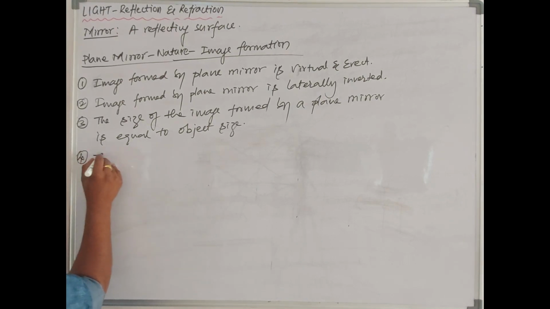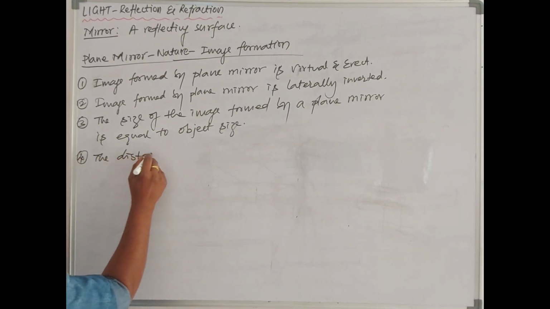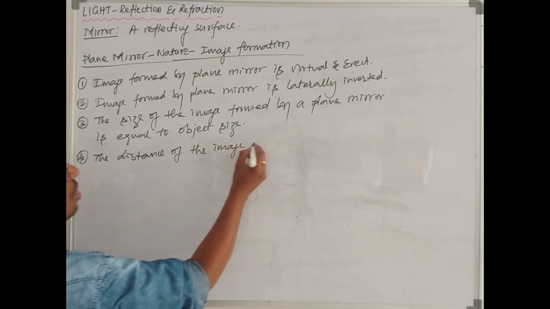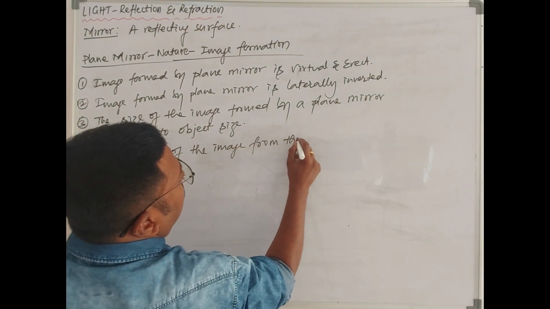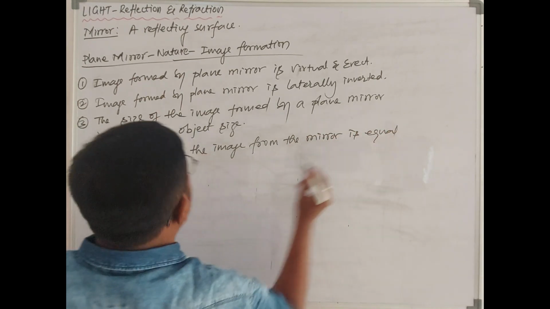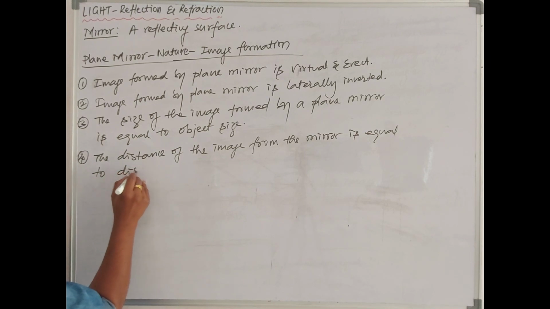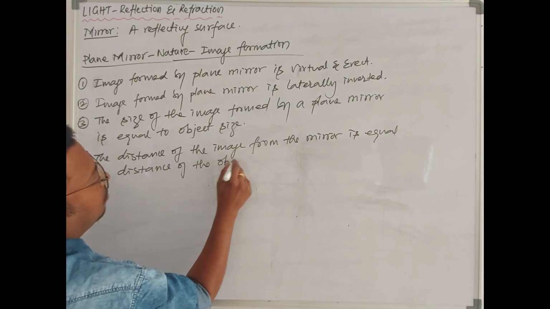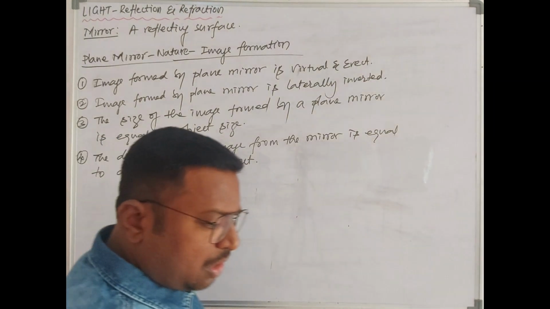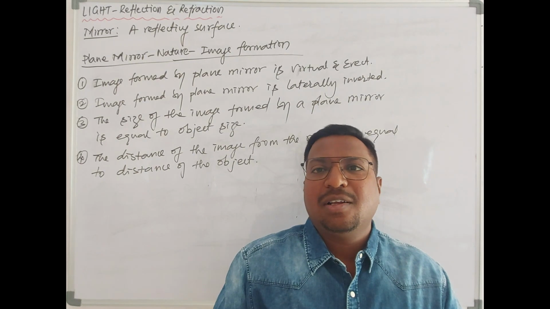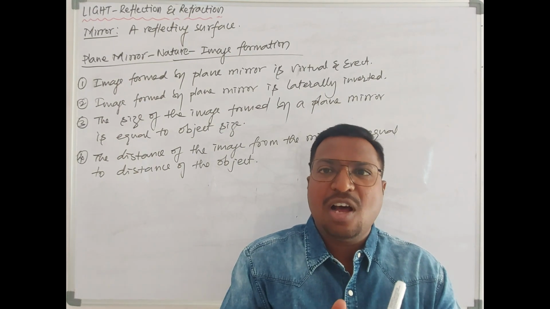And at the same time, the distance of the image from the mirror is equal to the distance of the object. Just now we learnt the image formed by the plain mirror is a virtual image.